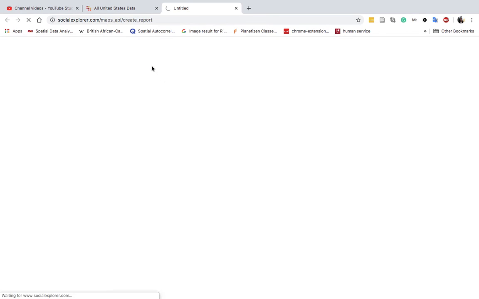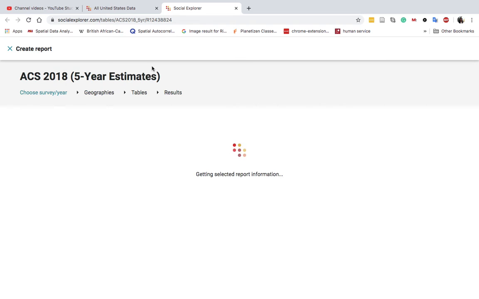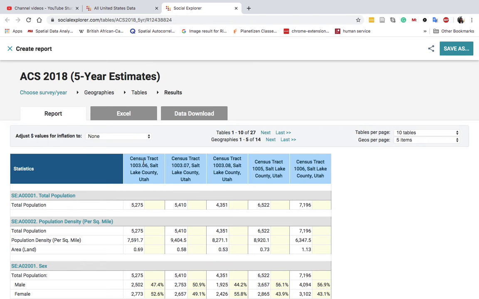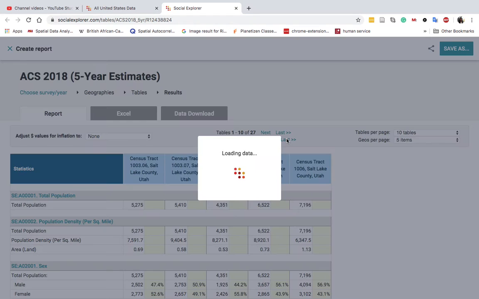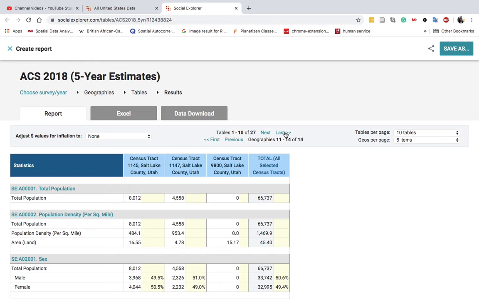So you now will create the report. Hit the create button. And you will see that there's the census tracts that you selected. Each one has its own data. There's several census tracts, so you will not get the total data unless you actually go to the last portion of the table that shows total and all selected. So that area that I chose has a total population of about 66,000.